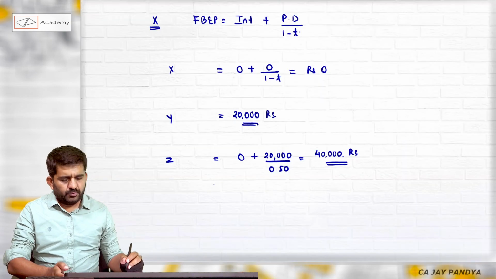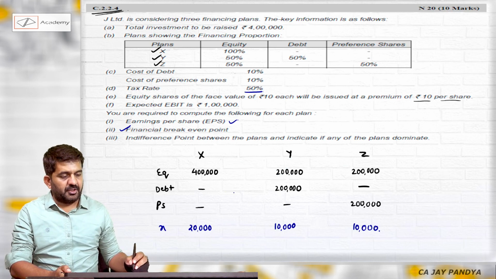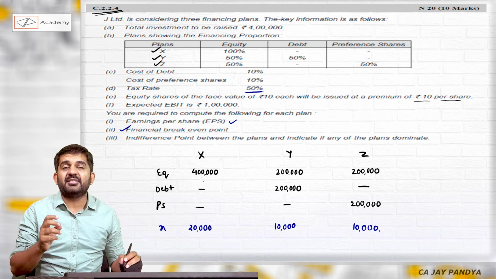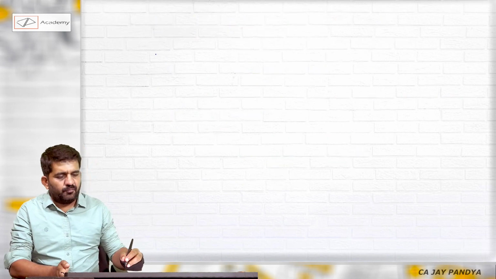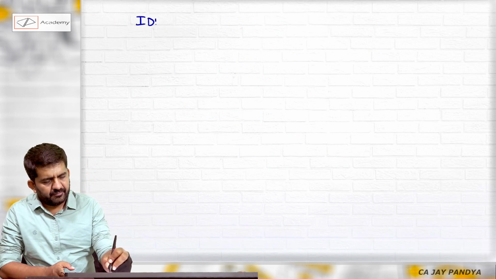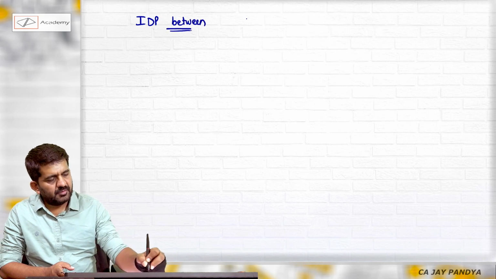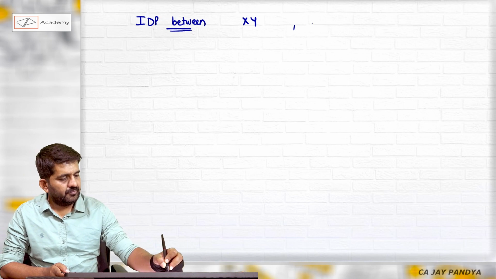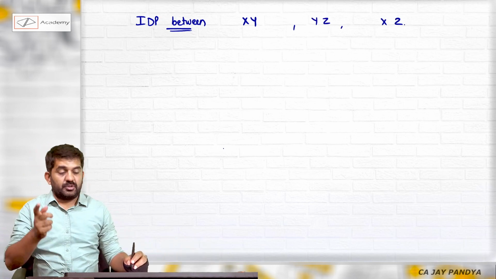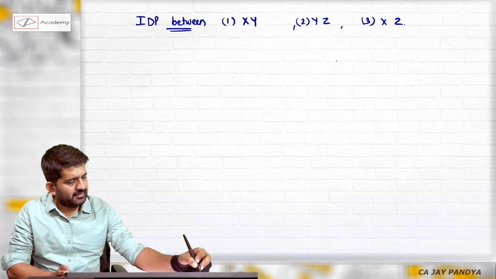I can go to third question, which is indifference point between the plans. Now, if there are two plans, you can always find out one indifference point. Here, there are three plans. So you will have to find out indifference point between XY, YZ and XZ. So now there will be three answers: XY, YZ and XZ.